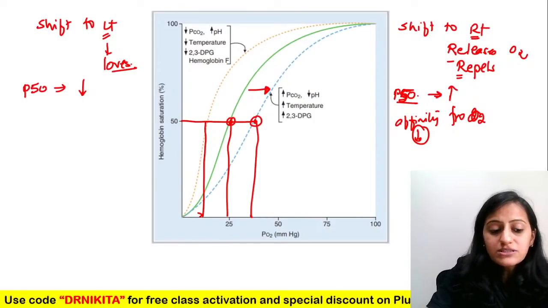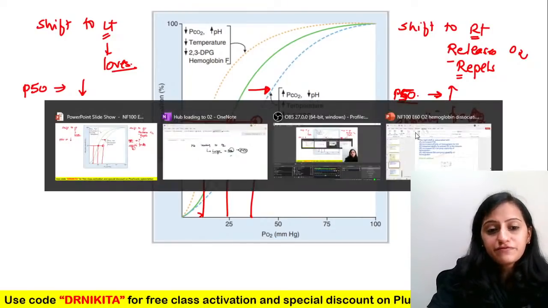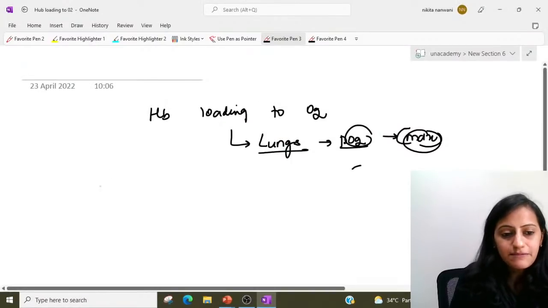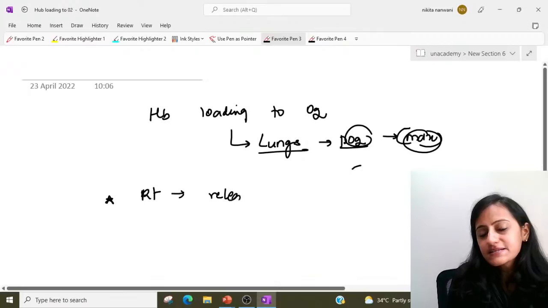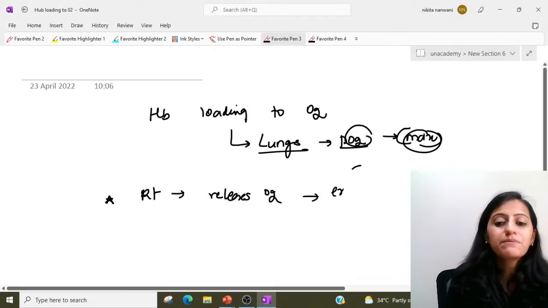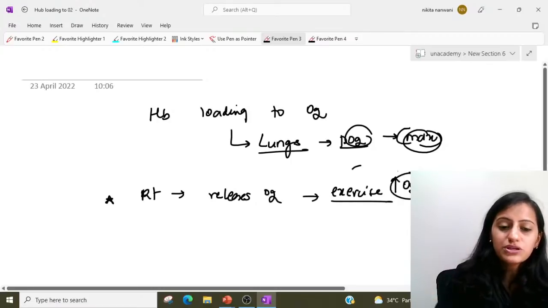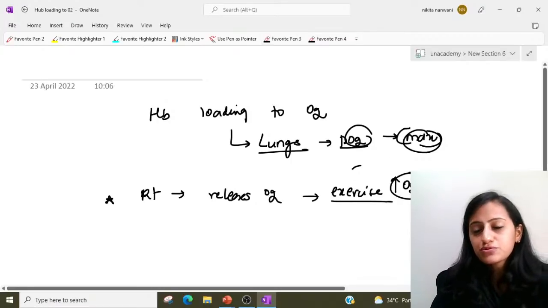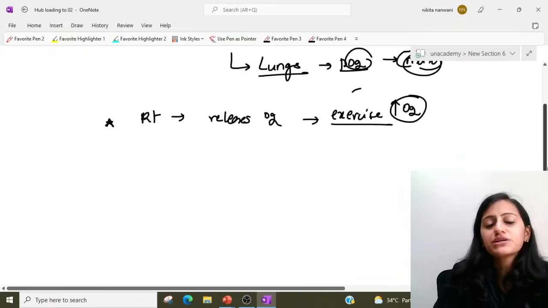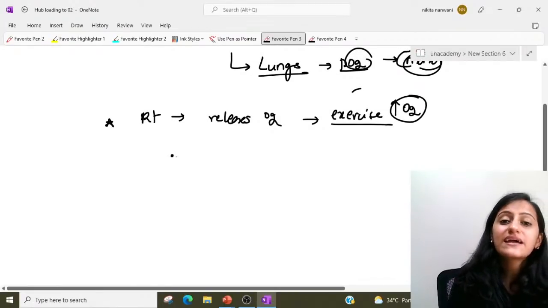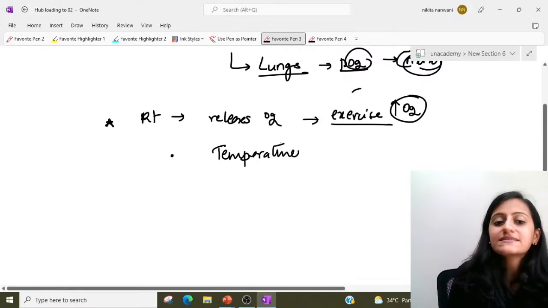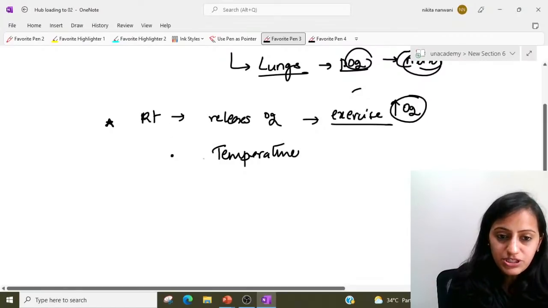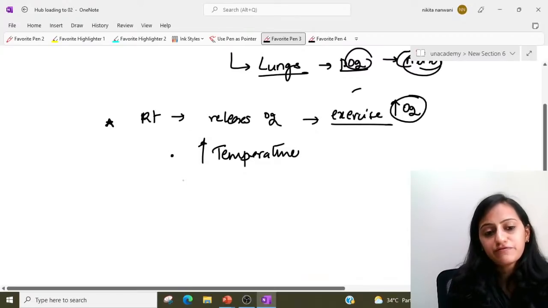Now what causes the shift to the right and what causes the shift to the left? You can remember it conceptually also. Shift to the right means releases the oxygen. When does that happen? When we are exercising. We want more oxygen to the muscles, so that will cause the shift to the right. What are the changes in the muscles during exercise? What happens to the temperature? We feel the heat, the temperature increases, so that is causing the shift to the right.